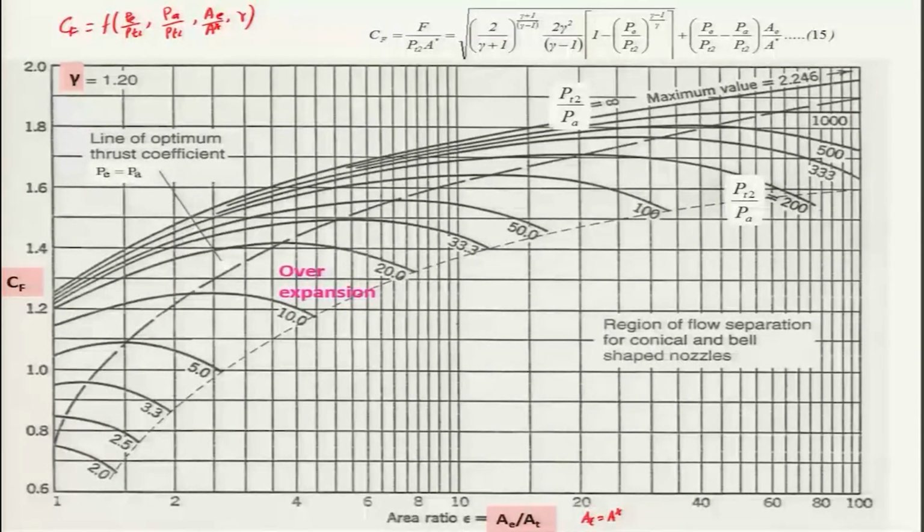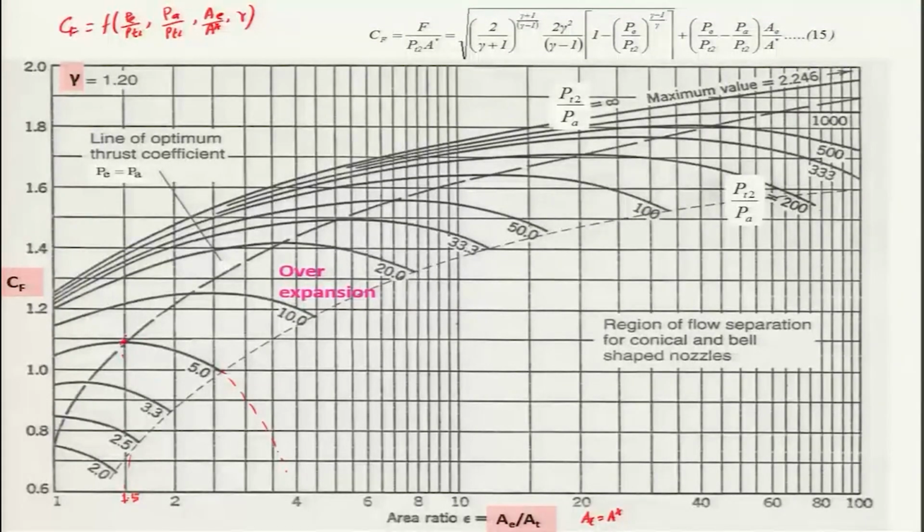Let us consider one of the pressure cases. For example, Pt2 divided by Pa is 5. You can see that this thrust coefficient goes on increasing with the area ratio 1, and as the area ratio increases, it can go like that, which I have not shown here. And keep in mind that at the area ratio of 1, this attains maximum value, that is the thrust coefficient around 1.09 something here, and this is area ratio is equal to 1.5.